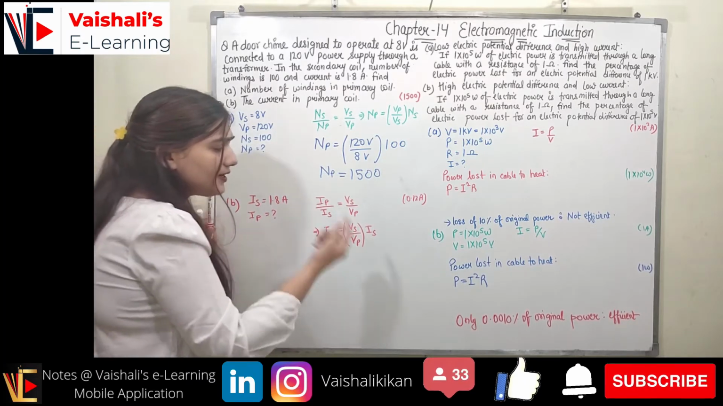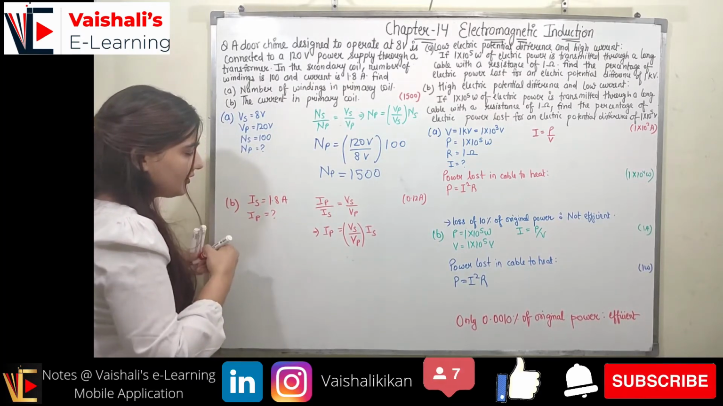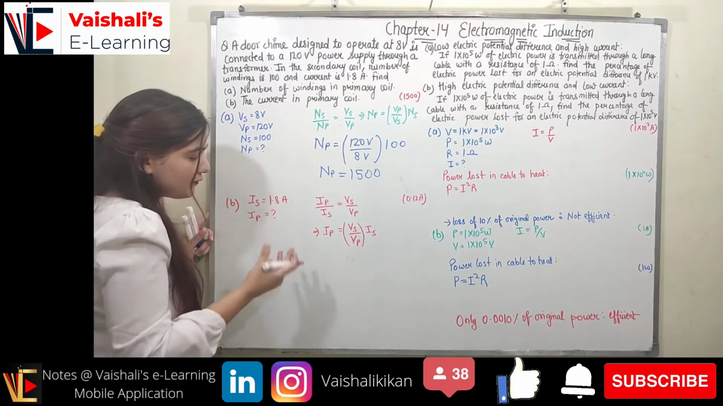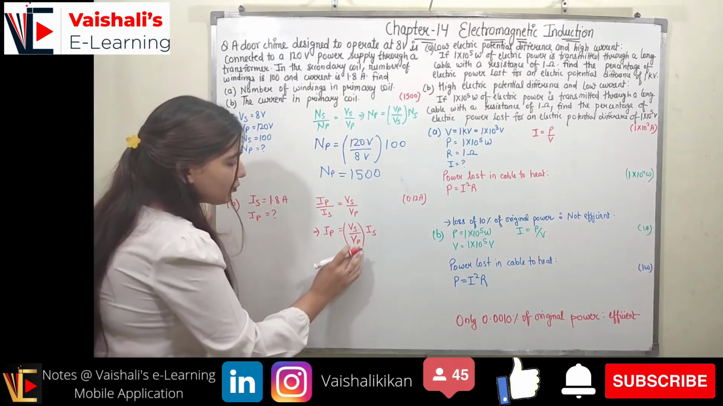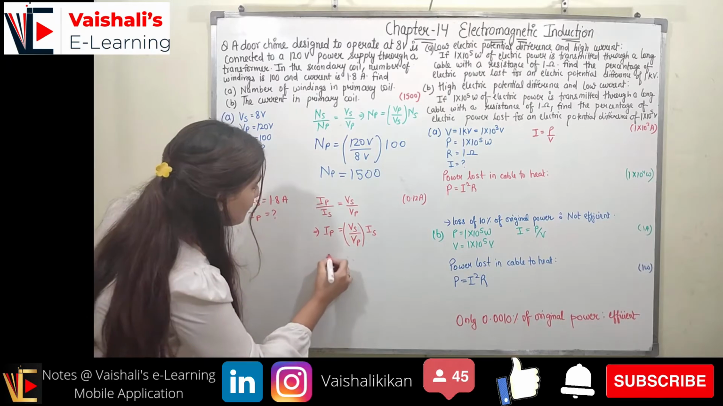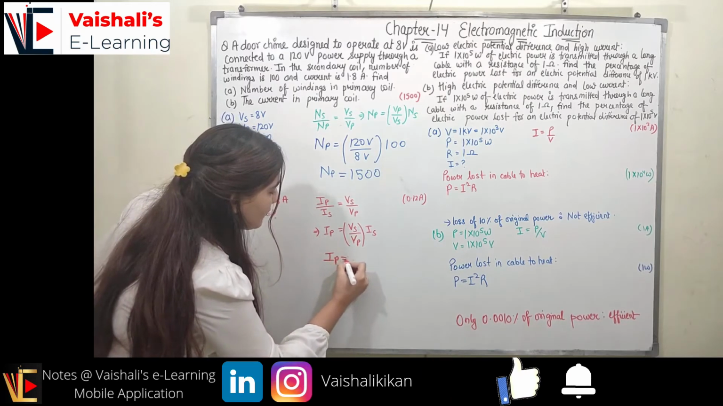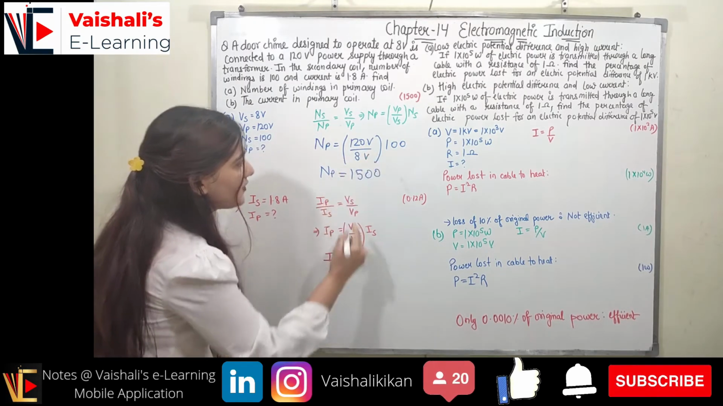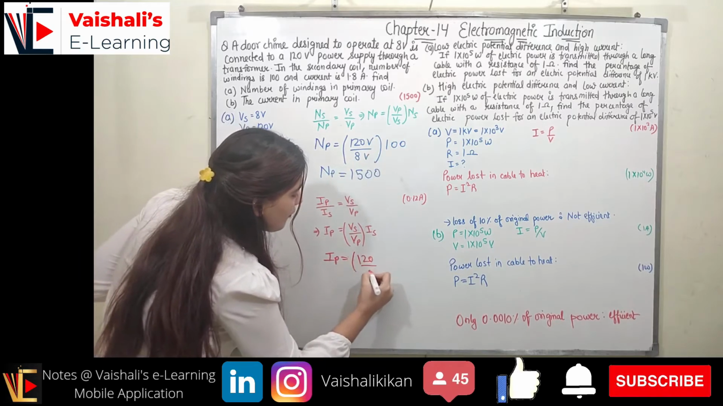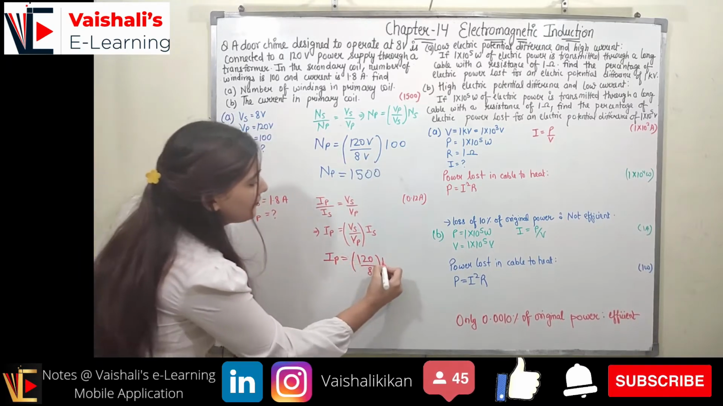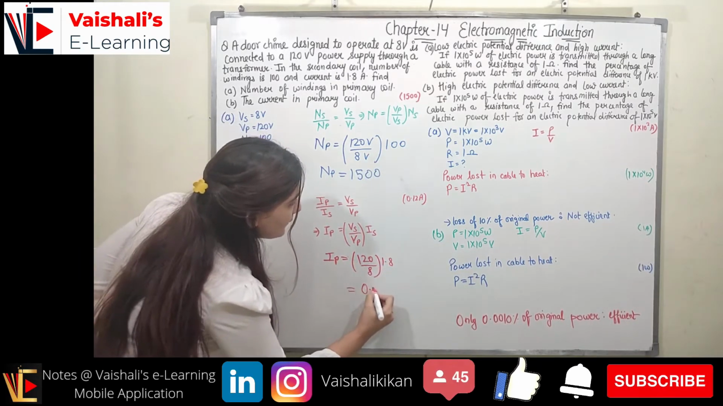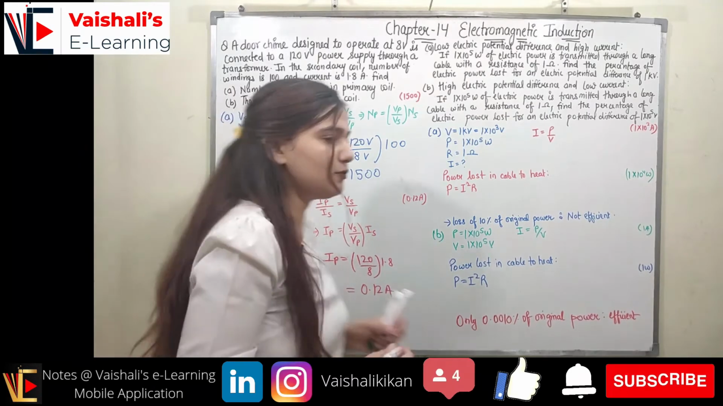Now the current is inversely proportional to the voltage, right? We all know this from Ohm's law. Also we know this thing: Ip is equal to Vs upon Vp into Is. So now Ip will be equal to 120 upon 8 into Is. It is given 1.8. So when you compute it, it comes out to be equal to 0.12 ampere.